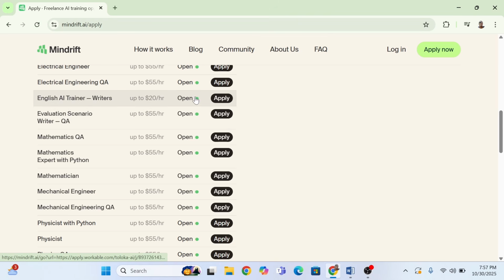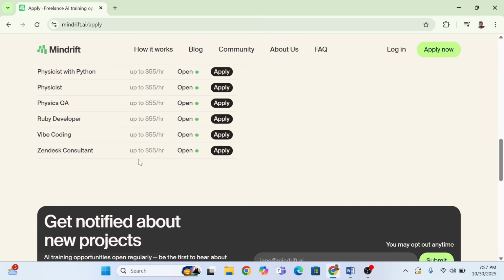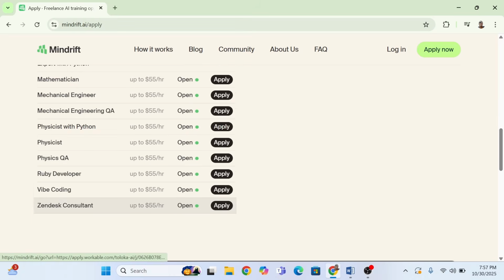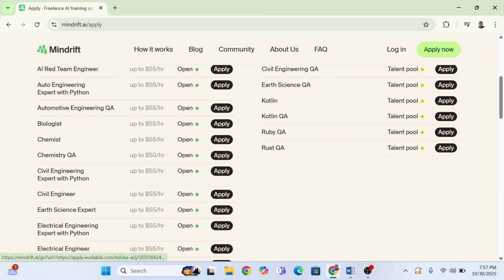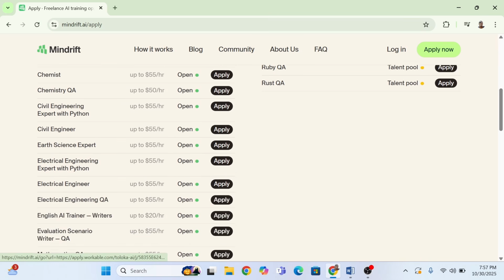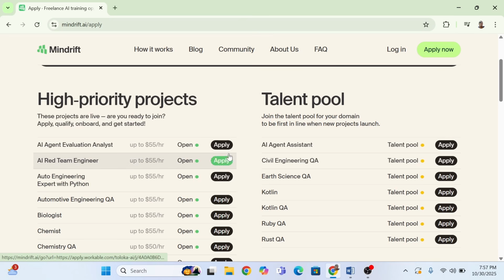So take all these into consideration, know your skill and your qualification, and decide which will be very good for you. The Zendex consultant role is one they're advertising a lot on LinkedIn, so I know they're definitely looking for people in this role. If you're in the STEM field, like science or engineering, these are also vacant roles you can apply for. Like I said, these are the roles I feel are best to go for right now. So just look through them and let's take a case scenario.